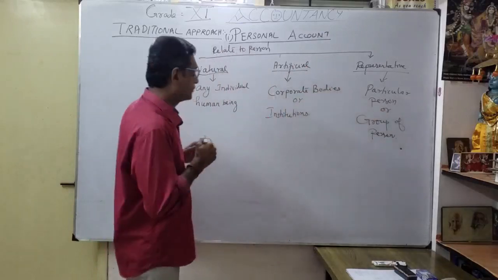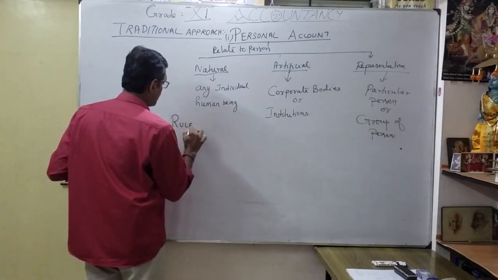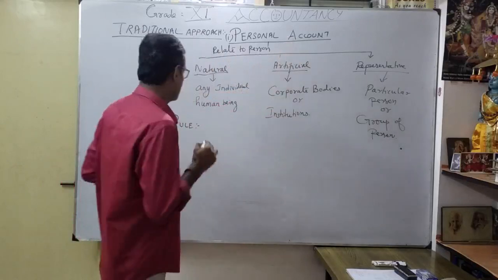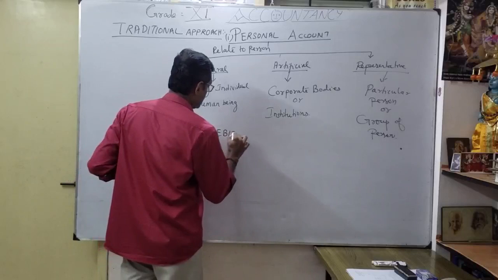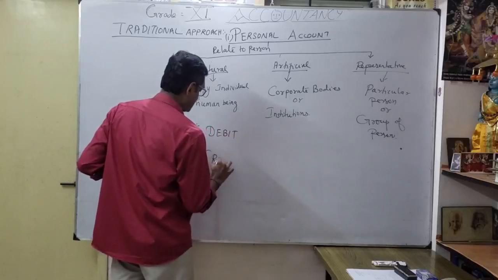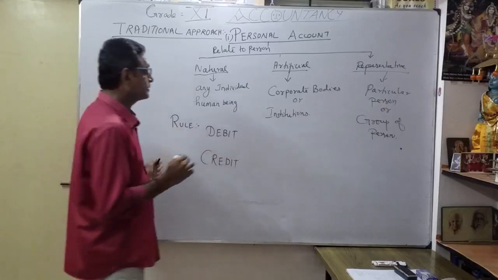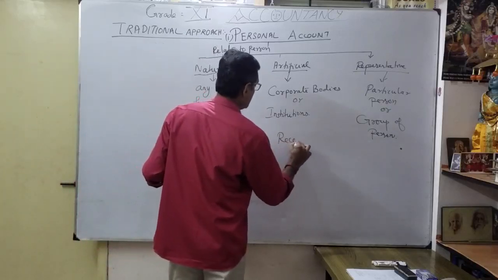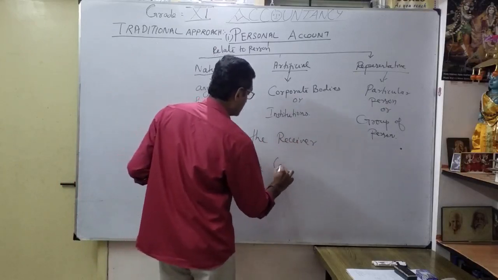Today, very importantly, we are going to discuss the rule of the personal account, correct? Simple. You have to write debit and credit. So what is the rule? Debit the receiver, credit the giver.